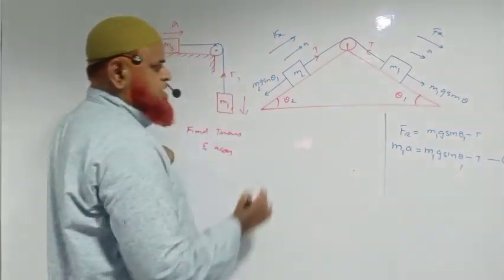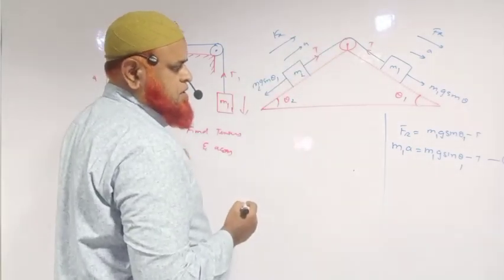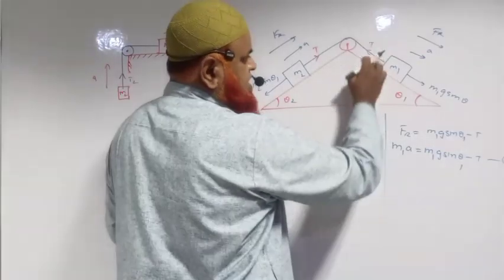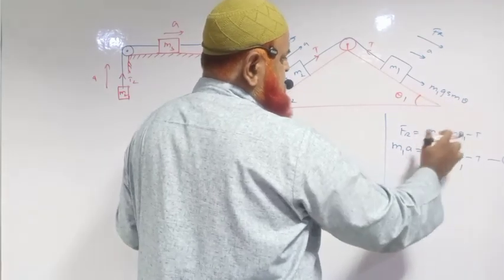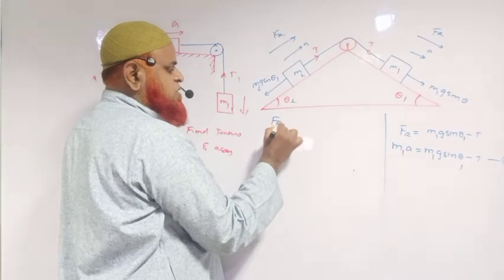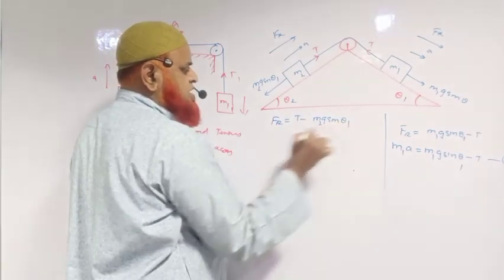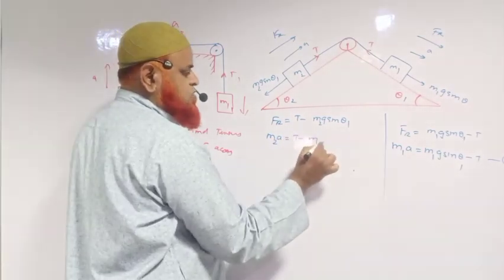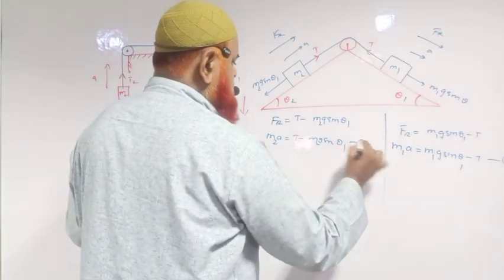So now in this case, the body is going right side. I think you have done correct only. This is dominating here as it is going right side, so that's why you write this minus tension here. But in this case, tension is dominating. So we will write resultant force as T minus m2g sin theta 1. Here m2a is equal to T minus m2g sin theta 1. So this is equation number 2.